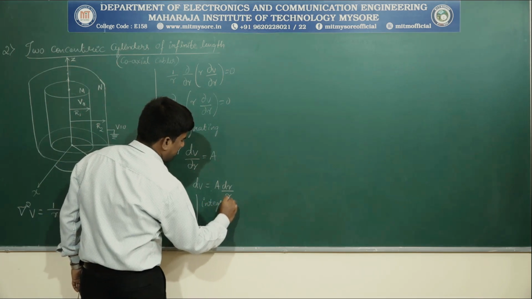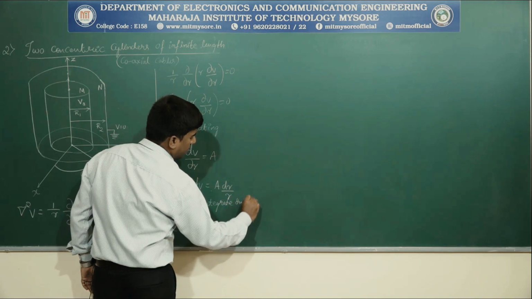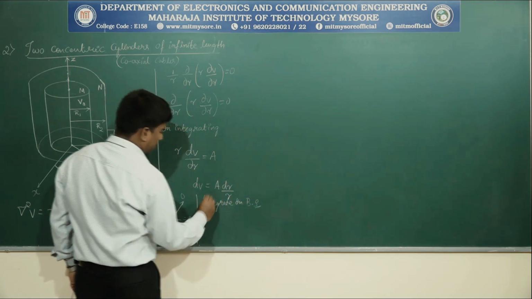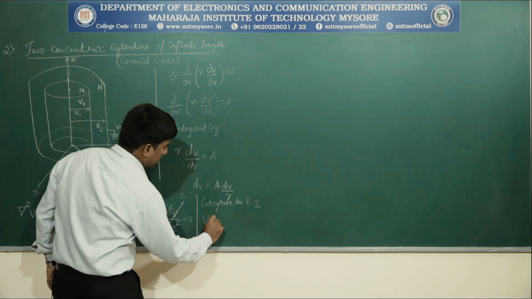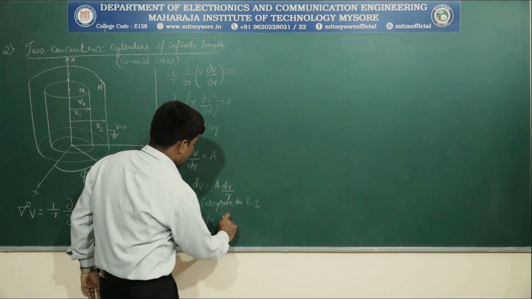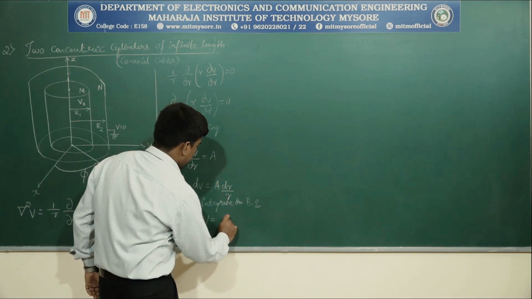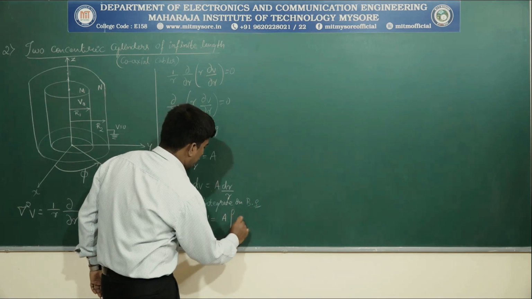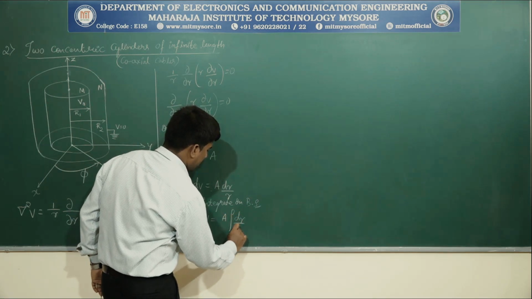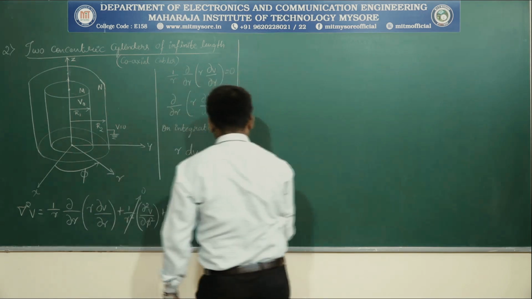Integrate on both sides. What are we going to get? V is equal to A into the integration of dr by r. This is the resultant which we are going to get.